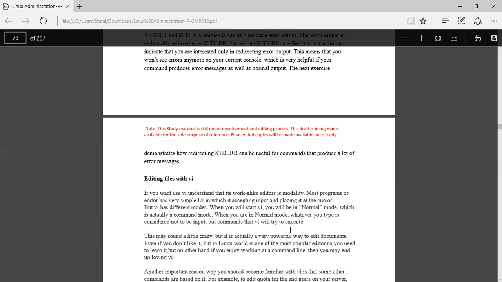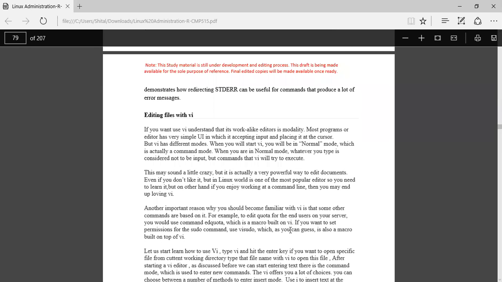Next is editing files with VI. If you want to use VI, understand that it works like editors with modality. Most programs or editors have a very simple user interface, in which it accepts input, placing it at the cursor. But VI has different modes.